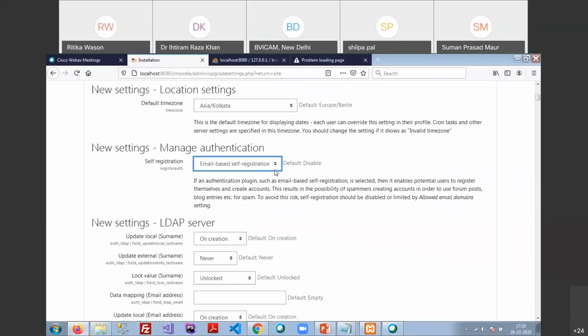But if you belong to an institute, then you have to make it disabled, because otherwise you won't be able to stop users who are outside your institute. So always make it disabled.